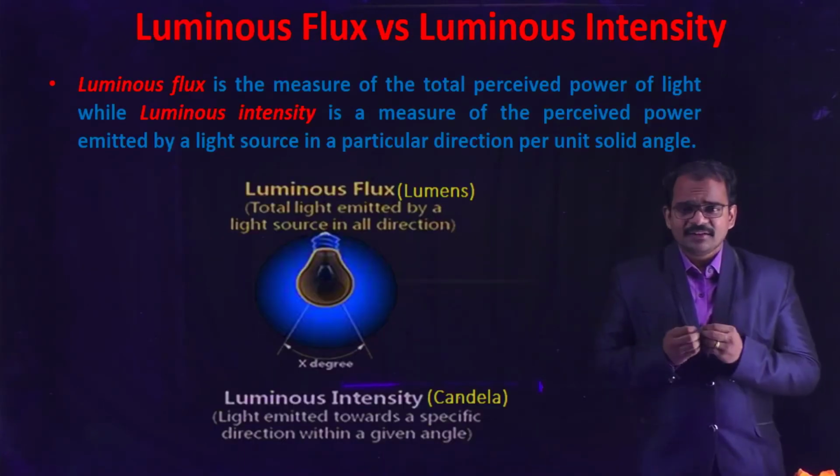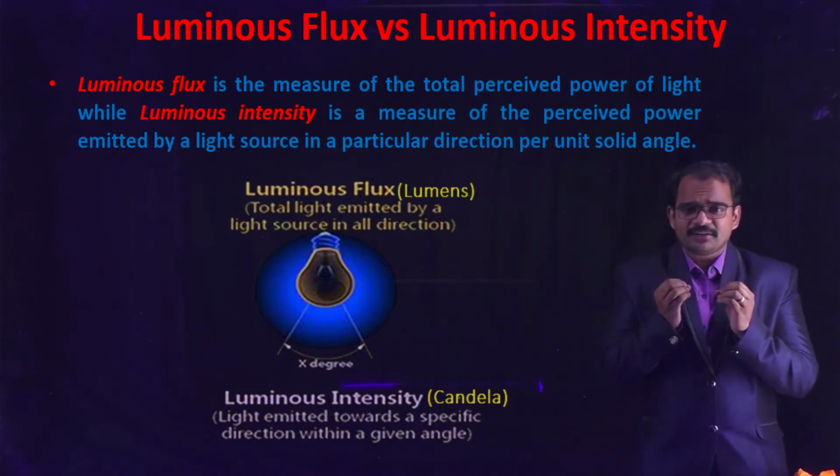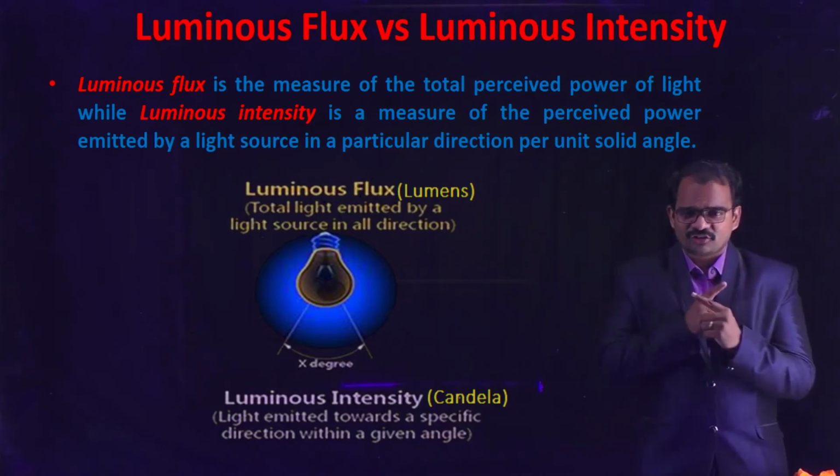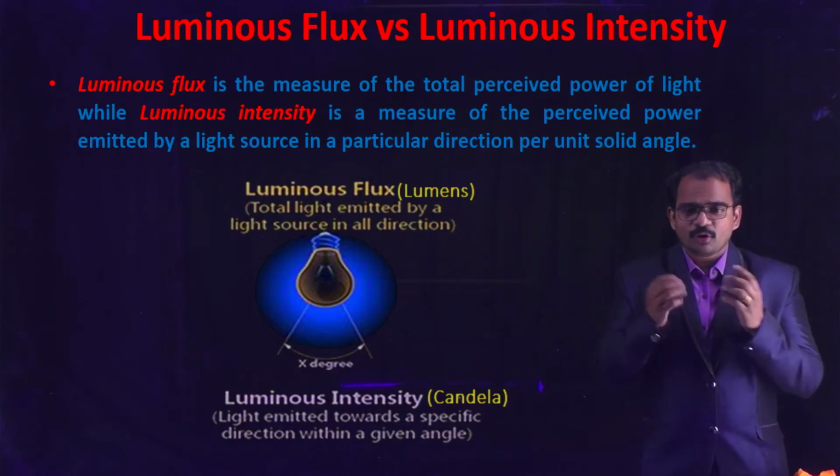Now let us see the difference between luminous flux and luminous intensity. So what is luminous flux? Luminous flux is the total amount of lumens emitted by the light source in all directions, in a 360 degree view.